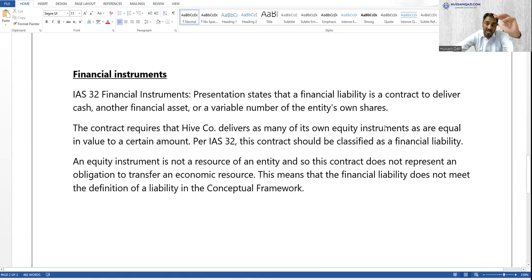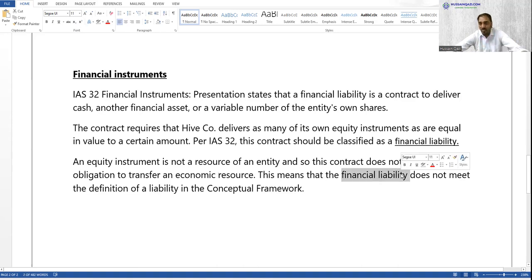If the equity instrument commitment is variable, that should be a financial liability. You know very well that an equity instrument is not a resource of the entity, so the contract does not represent an obligation to transfer an economic resource. So according to the conceptual framework, this is not a liability because there is no obligation to pay cash, no resources.